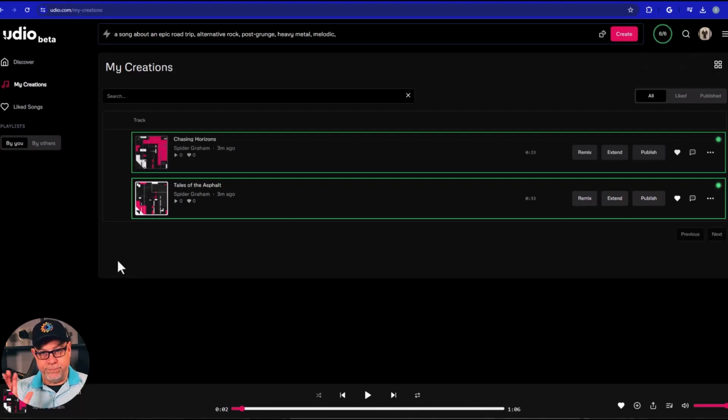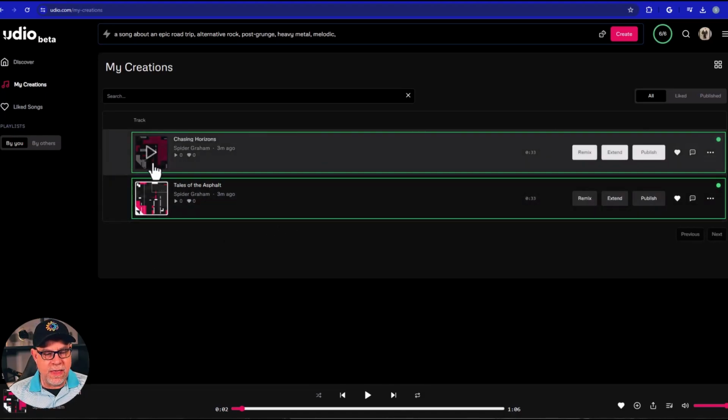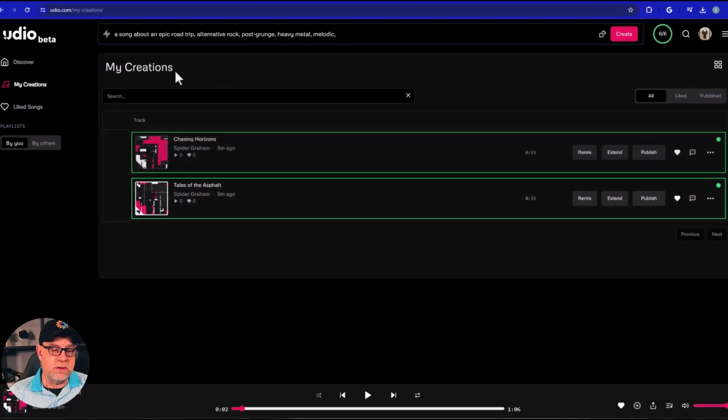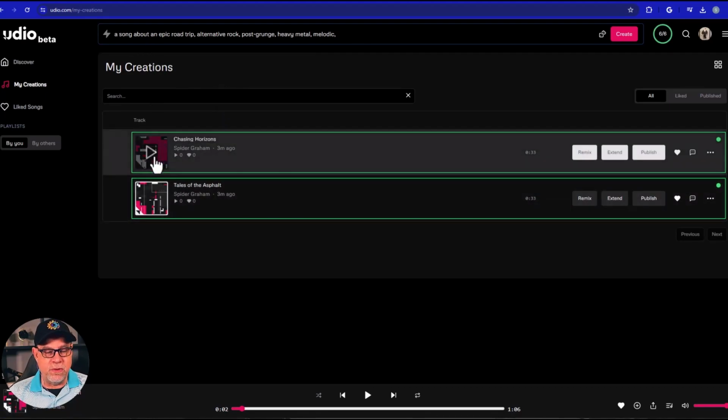Okay, now, by the way, it took probably at least 3 minutes to generate both of these tracks. So I have a feeling at this point in time, there are a lot of people hitting these servers and things are a little bit slow. But hopefully in the future, this won't be as much an issue. But the good news is, again, we created some songs. Now, these are both 33 seconds in length. One is called Chasing Horizons. The other is Tales of the Asphalt, which certainly fits in our theme of an epic road trip. Let's take a listen to Chasing Horizons and see what we came up with.